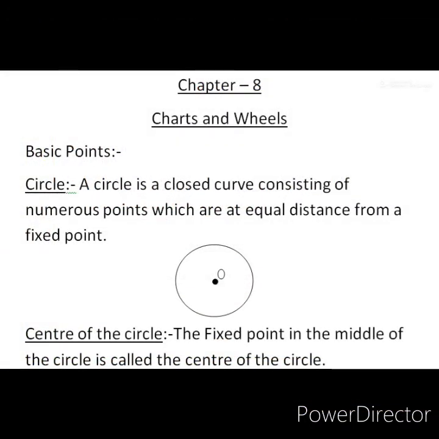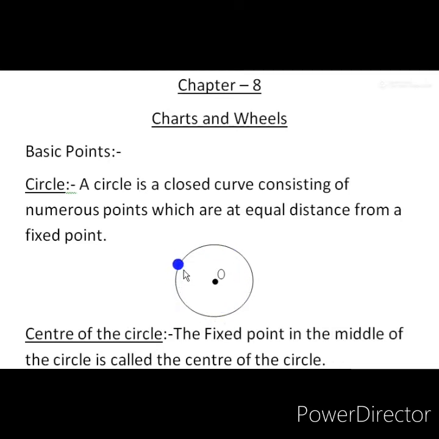These are some important points about circle. First, you should know what a circle is. The definition of a circle is: a closed curve consisting of numerous points which are at equal distance from a fixed point. Students, I will explain once more. A circle means a collection of points that are all at the same distance from a fixed point.